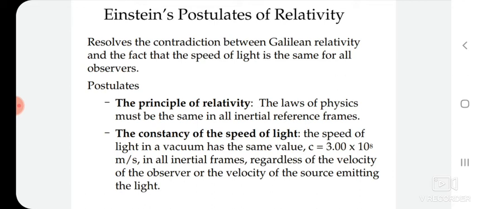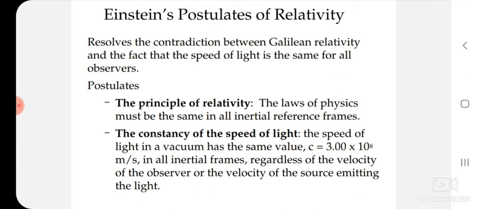Since there is no favored rest frame of reference, all systems moving with a constant velocity must be on equal footing. We cannot discuss absolute motion, we can discuss only relative motion. That is why the laws of physics are the same in all inertial frames of reference.